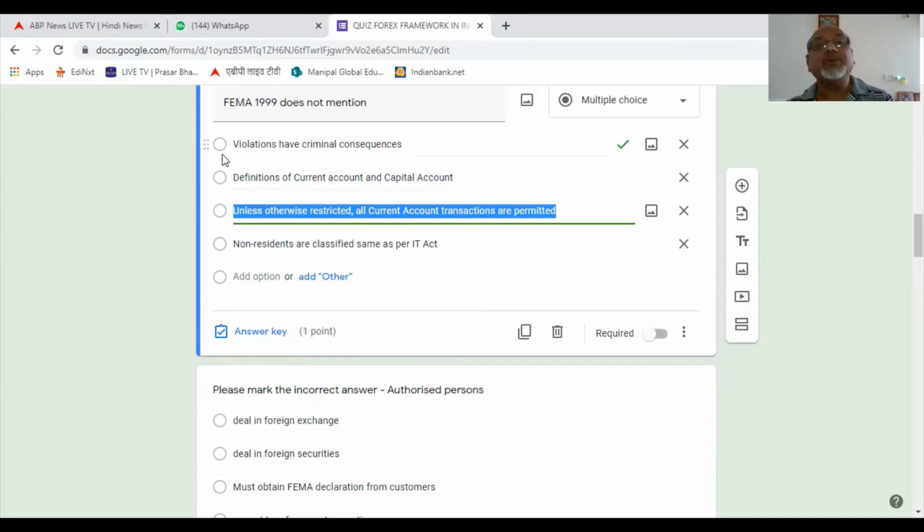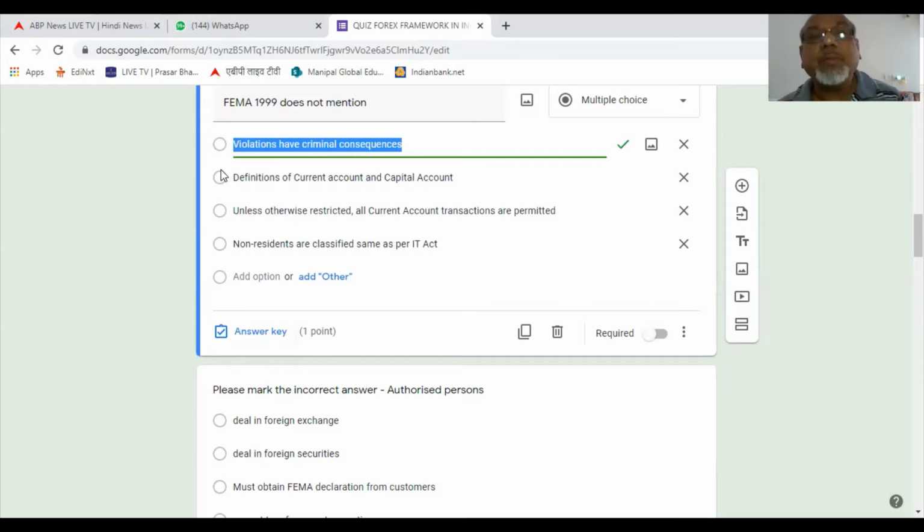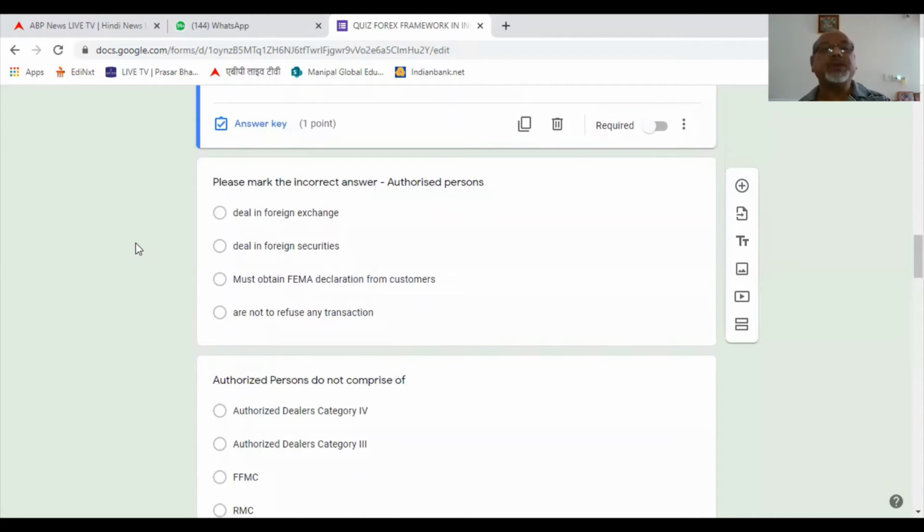Violations have criminal consequences. If you recall, violations do not have criminal consequences in FEMA 99. This is the odd man out. This is wrong. In FERA, up till FERA 1973, the violations had criminal consequences. So point number one is the right answer. Let's go to the next one.